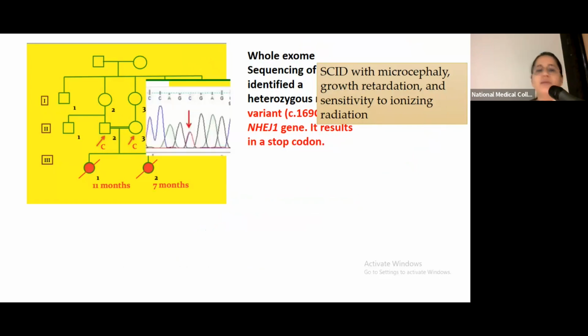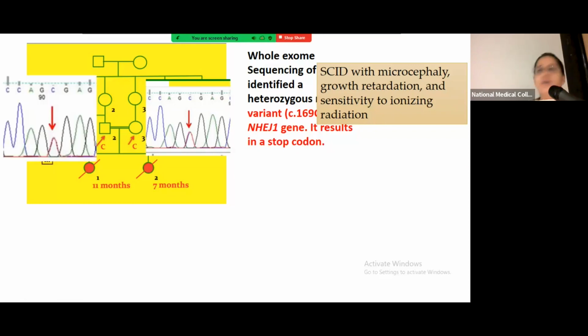We designed the primers. We found out that the mother is actually heterozygous. We can see here two peaks, and these two peaks indicate that the person is heterozygous for that particular variant. To find out whether the husband is carrying the same variant, we started sequencing the husband, and he was found to be heterozygous for the same variant.